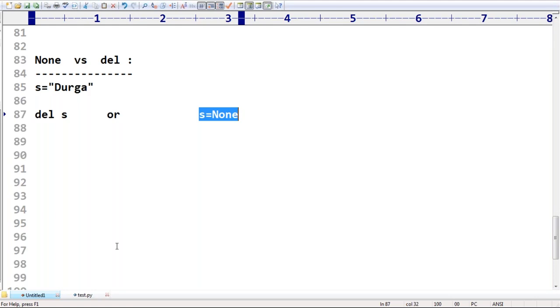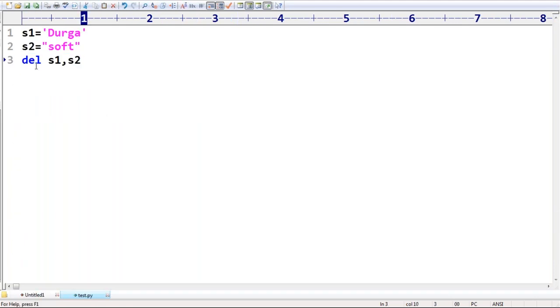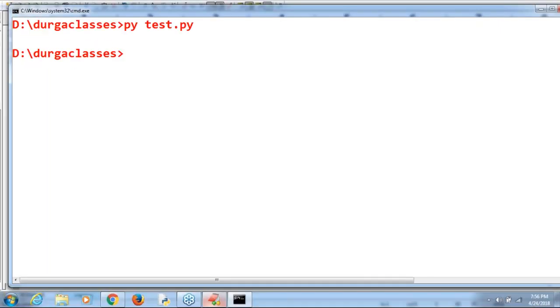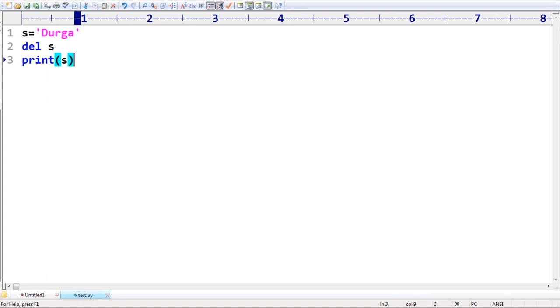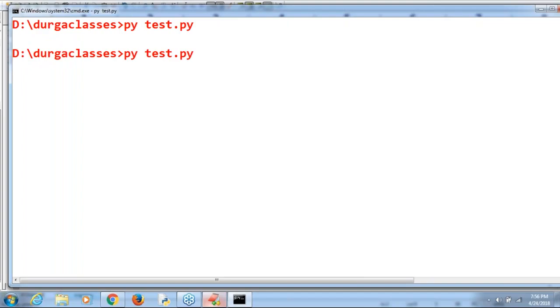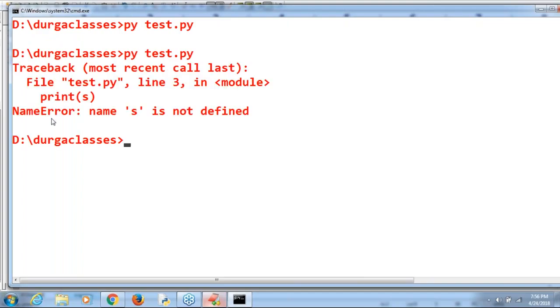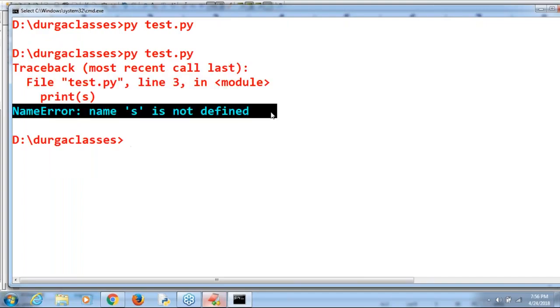Now have a look, sir. I'm taking s = "Durga", then del s, then print(s). Is it valid or invalid? Invalid. You can't use it because it is already deleted. NameError: name s is not defined, by default you are going to get.